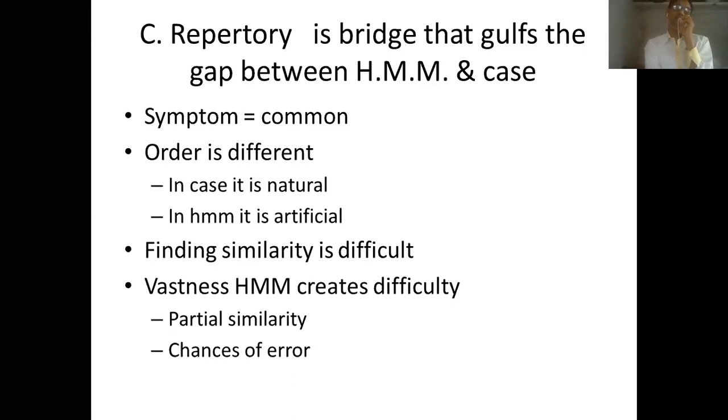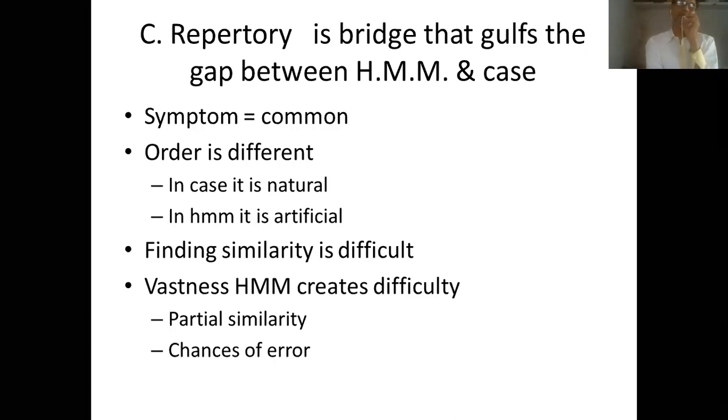In this way, even though the prover's order of symptoms is natural, in the homeopathic materia medica it becomes artificial.